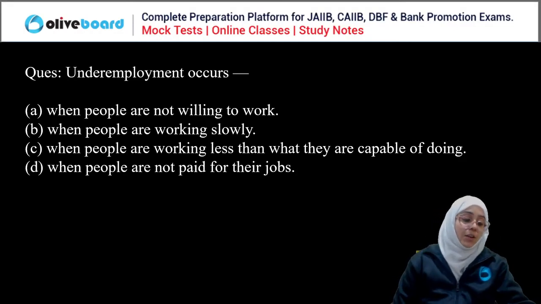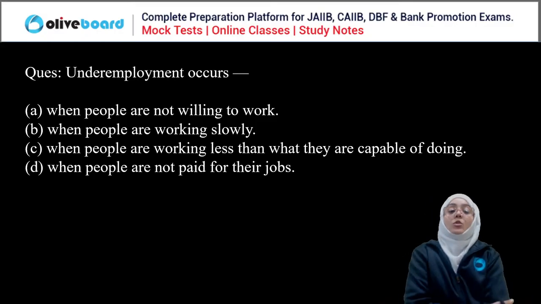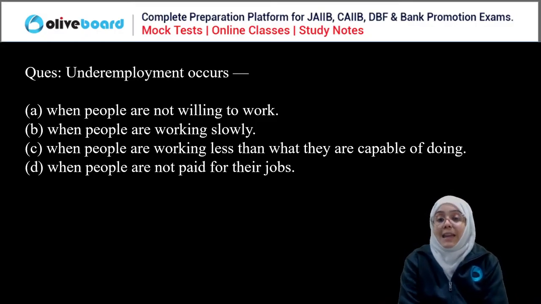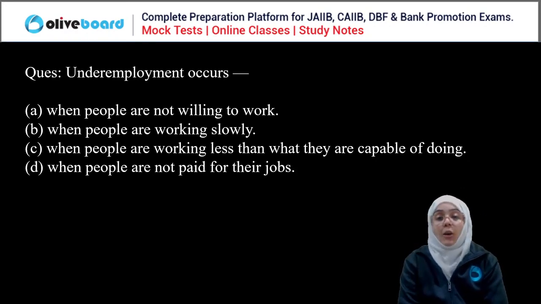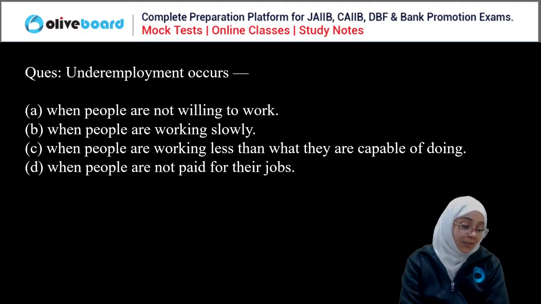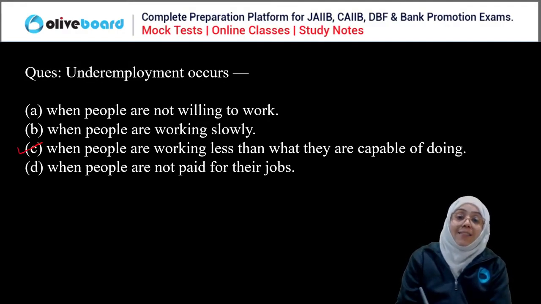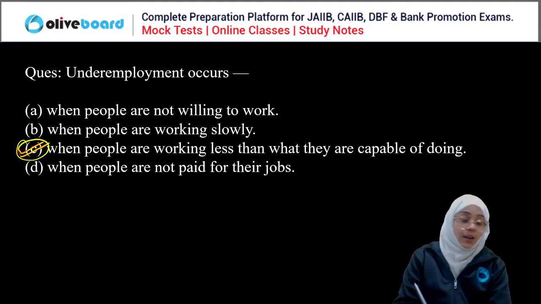Please answer this question. So when people are working less than what they actually are capable of doing, then it is called underemployment. So C is the correct answer.